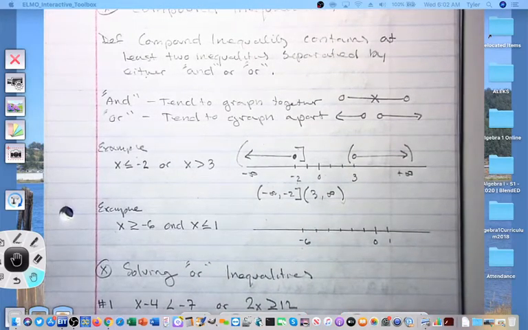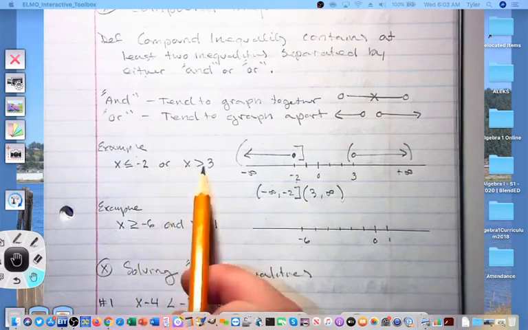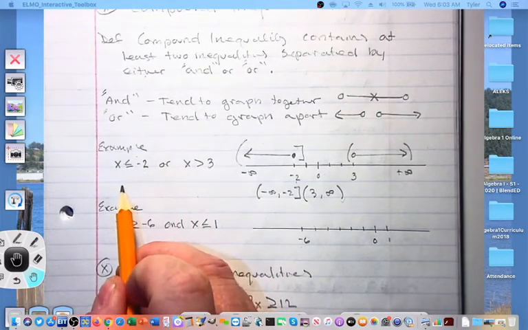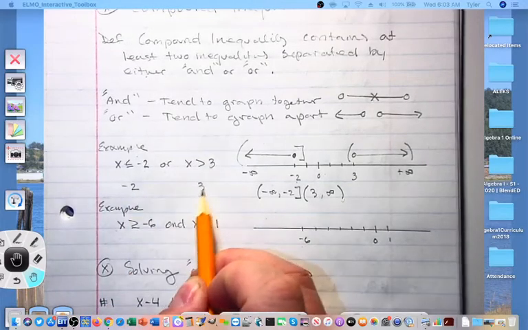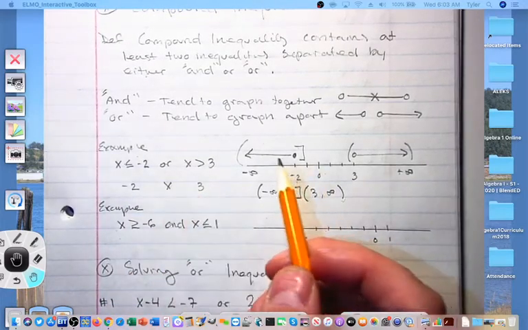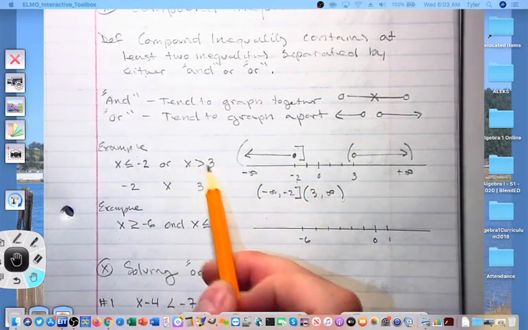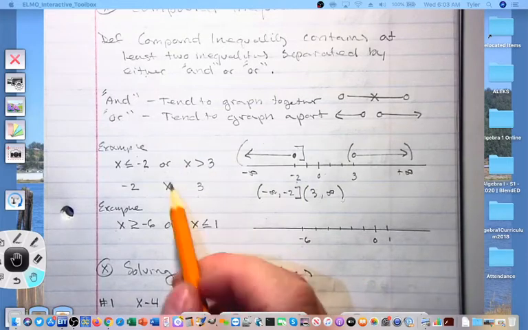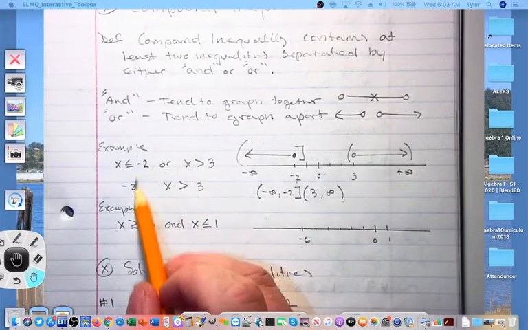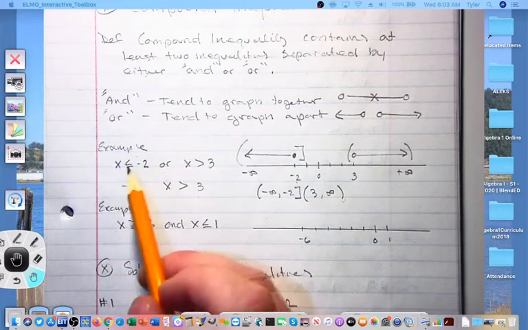One other thing I would like to show you, though, is how you could write this or inequality as a single inequality. So if I write the negative 2, which is further to the left on the number line here, and positive 3, I'm going to write it with a single x. Now this one here is going to stay the same. X is greater than 3. And then this one will have to pancake flip-flop.